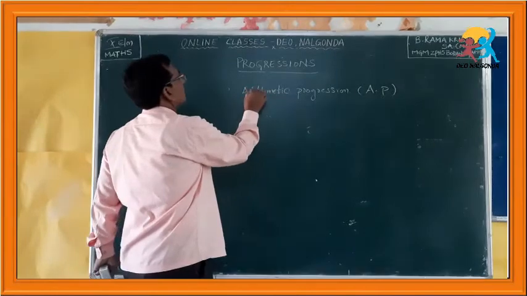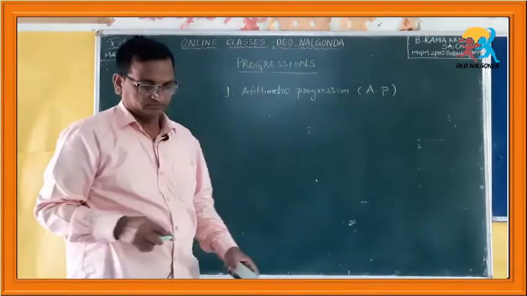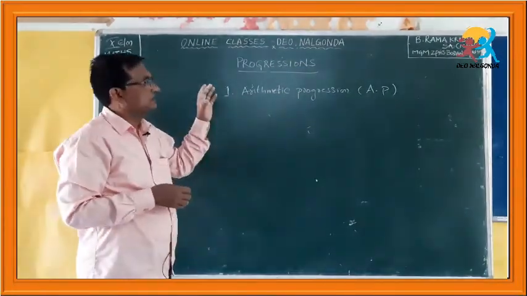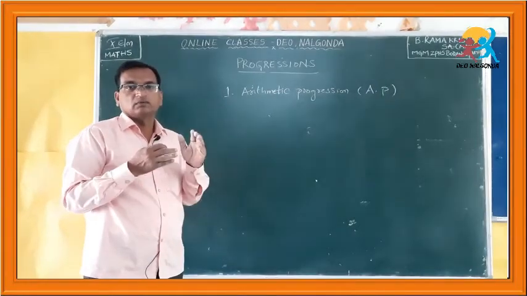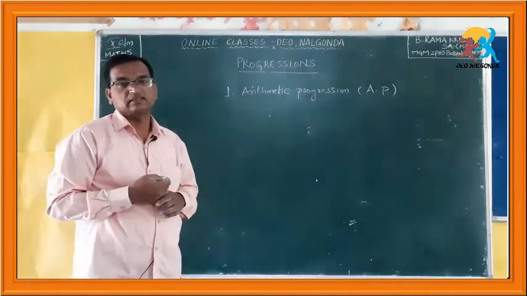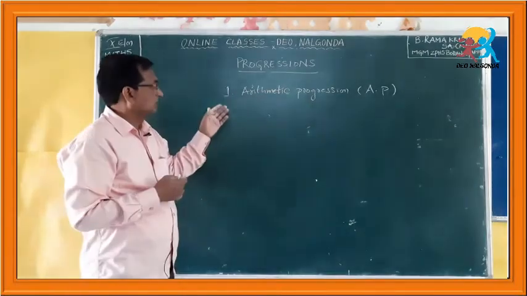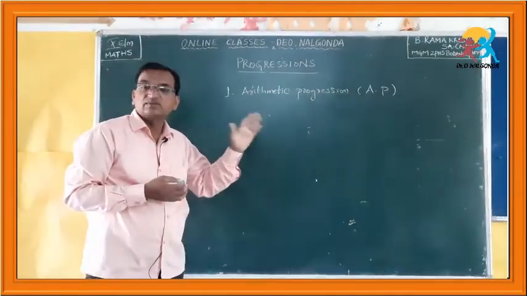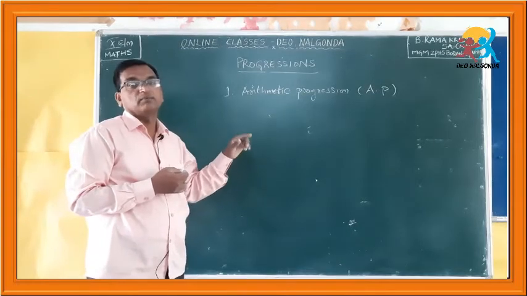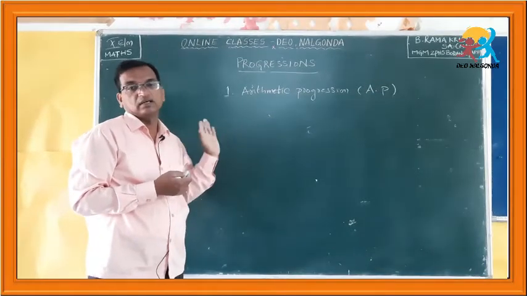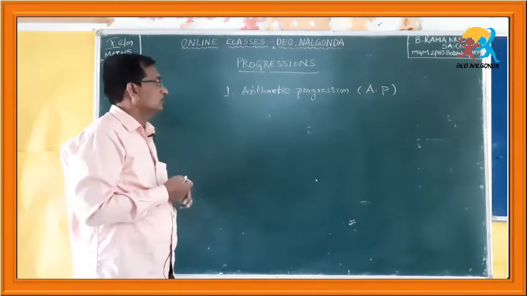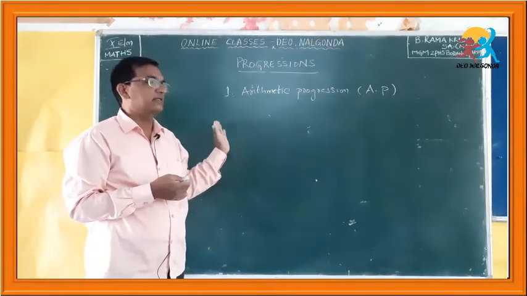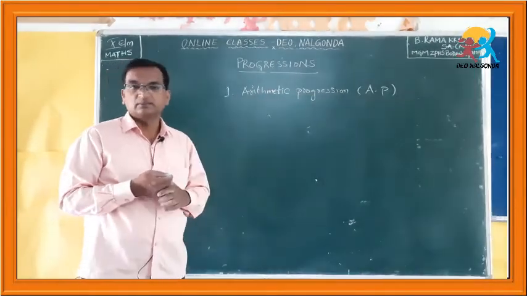Now, if you understand basically what an arithmetic progression is, you will be able to do the first exercise given in our textbook. What is an arithmetic progression? The successive numbers are obtained by adding a fixed value to the preceding numbers. The first number is independent, you have to determine it, and then by adding a fixed value you will get an arithmetic progression.